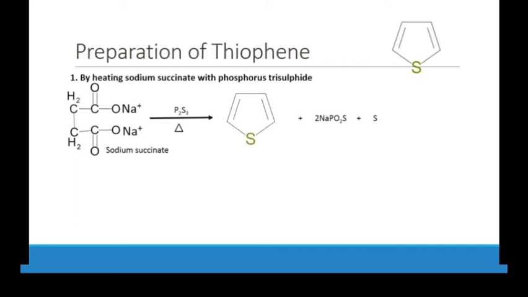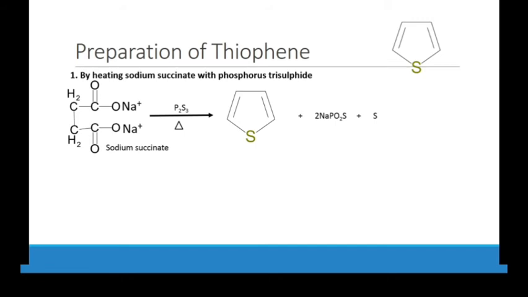Now we will talk about preparation methods. By heating sodium succinate with phosphorus trisulfide, we have thiophene. And thiophene we will use in different chemical reactions, and it is a basic component of many drugs. I will show you in my next slides.